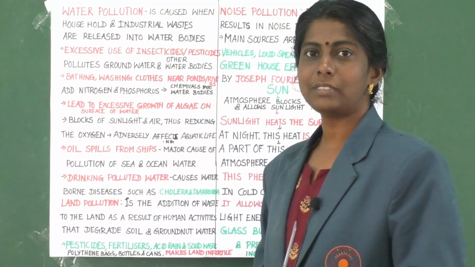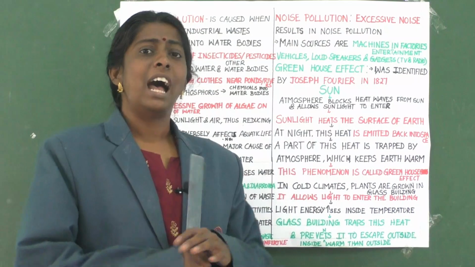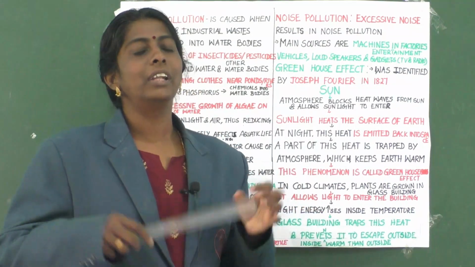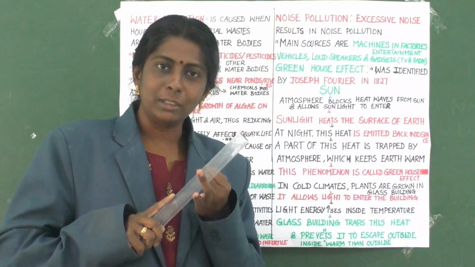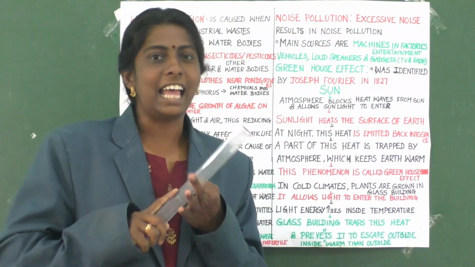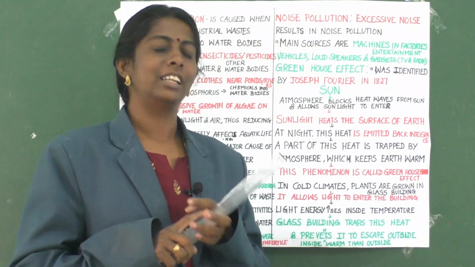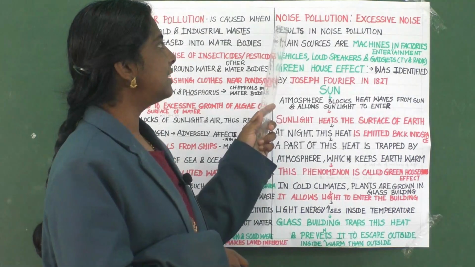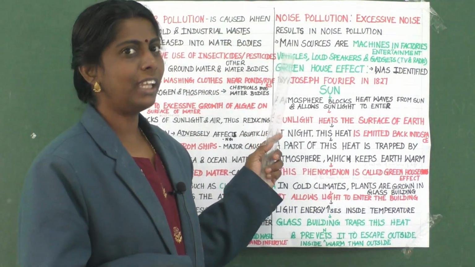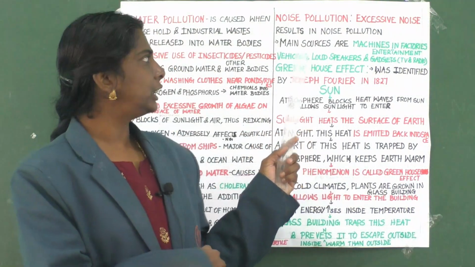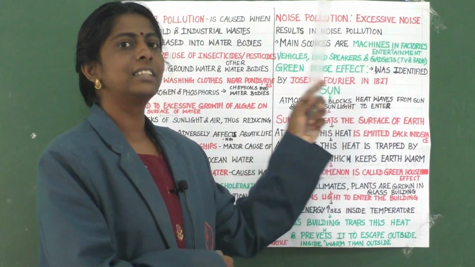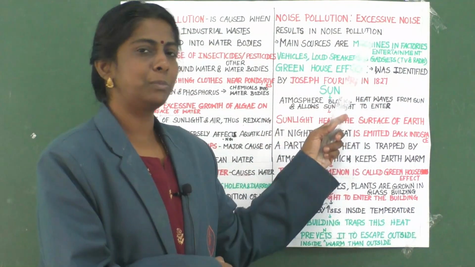Clear? Yes children. Now, as of now, we have learned about air pollution, water pollution and land pollution. Is it not? Now, the last one, that is noise pollution. Okay. So, what do you mean by noise pollution? Excessive noise results in noise pollution.